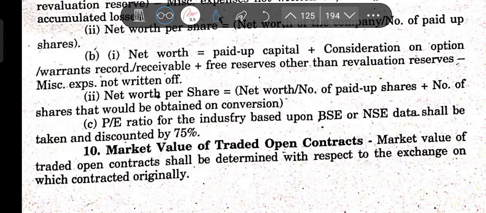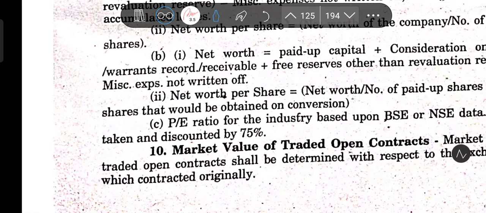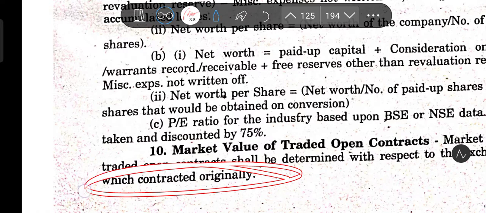Then comes market value of the traded open contract. Market value of the traded open contract shall be determined with respect to the exchange on which the contract was originally contracted.